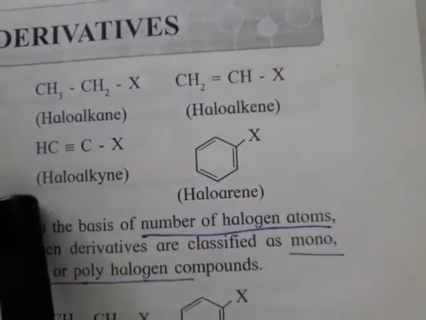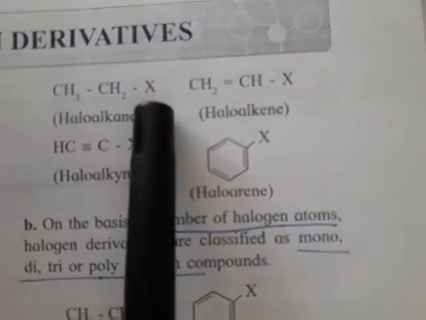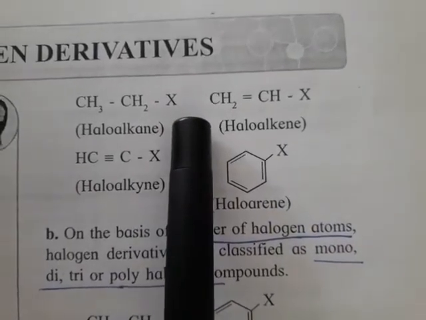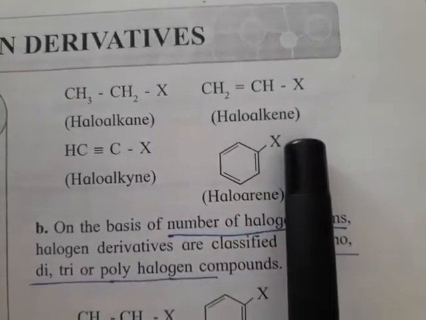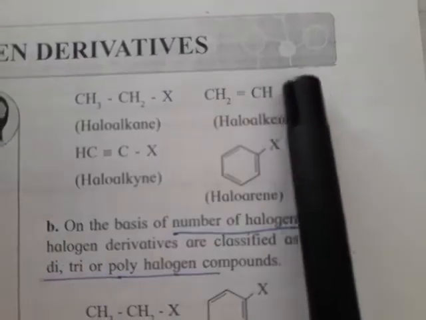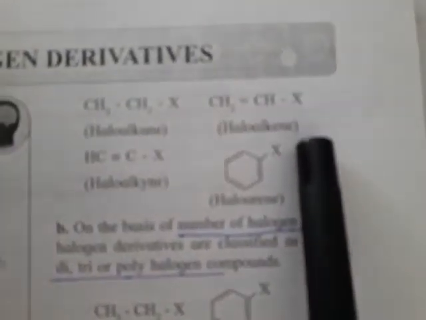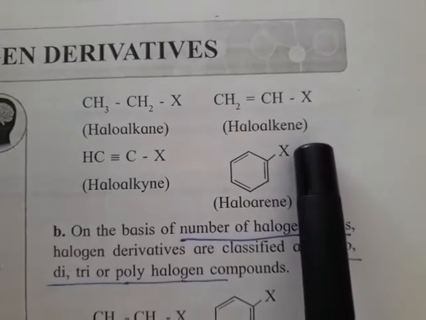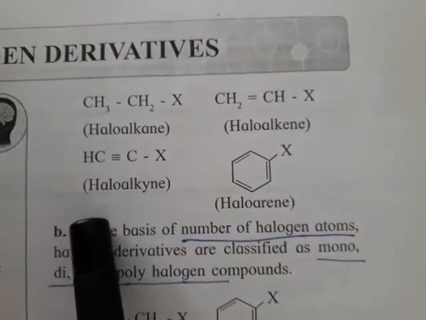This is haloalkane. It was before CH3CH3, ethane. One hydrogen of that ethane is replaced by a halogen atom. Haloalkene. It's CH2 double bond CH2. Here also one hydrogen is replaced by X, that is haloalkene. This is also haloalkyne.